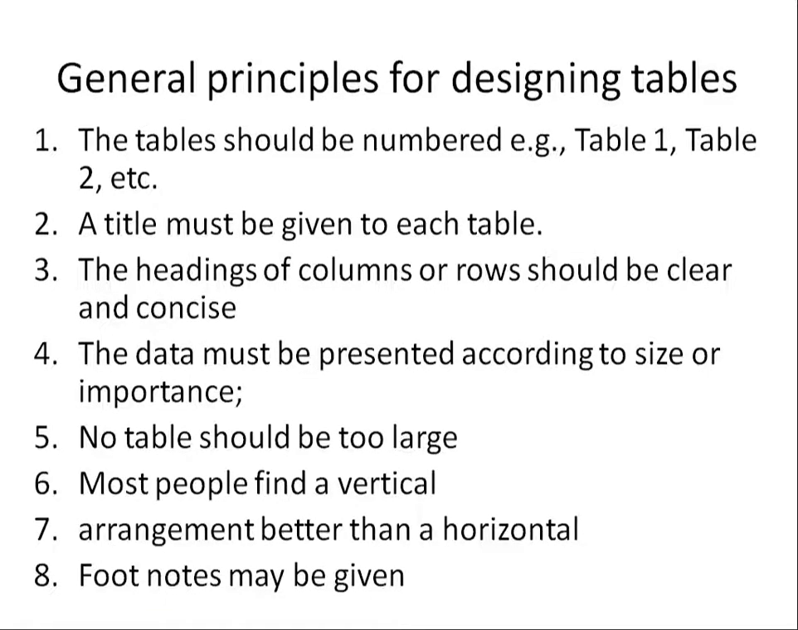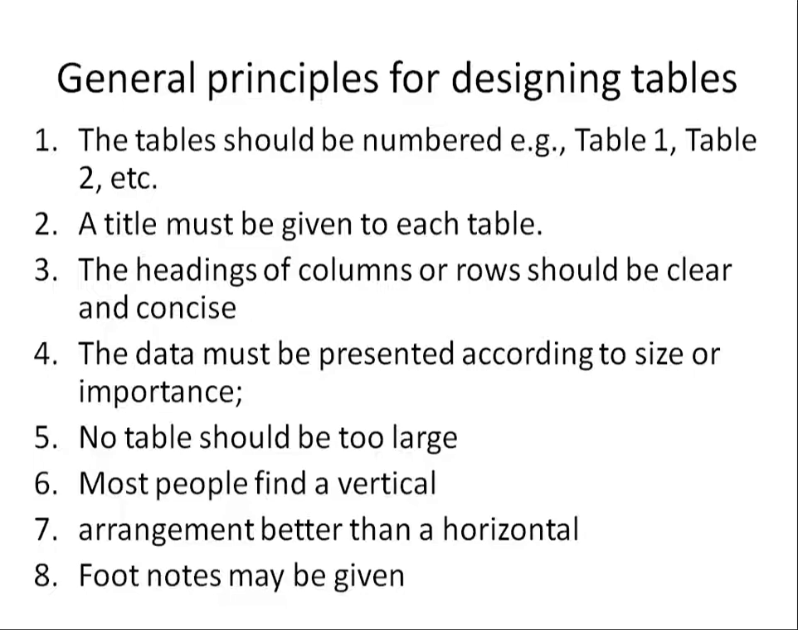There are a few principles in designing tables which you can observe when reading any textbook or any thesis or project work. So what are the general principles in designing tables? Each and every table should be numbered, for example table 1, table 2, and figures should be numbered separately, figure 1, figure 2, as you will see in your textbook. A title must be given to a table. The headings of the columns or rows should be clear and concise. The data must be presented according to size or importance. No table should be too large, and most people find a vertical arrangement better than a horizontal arrangement.